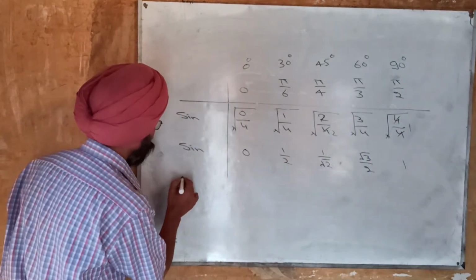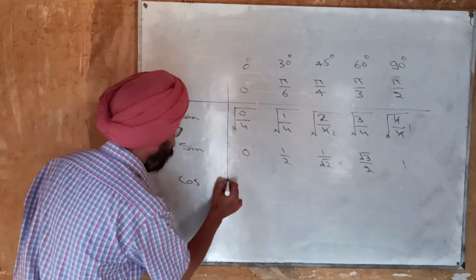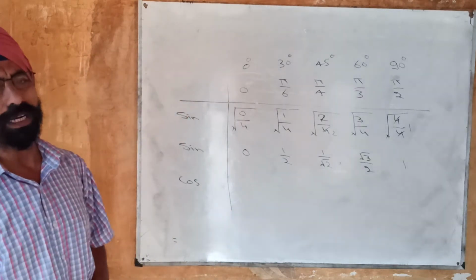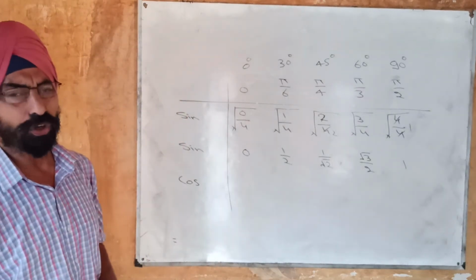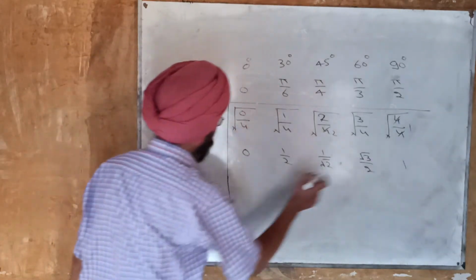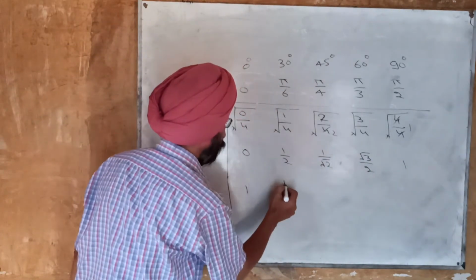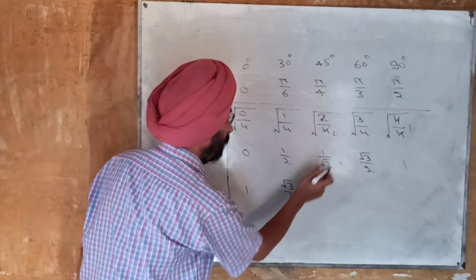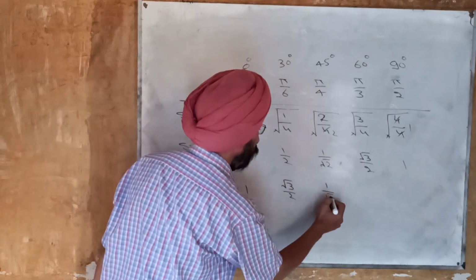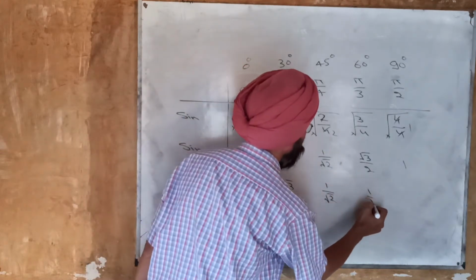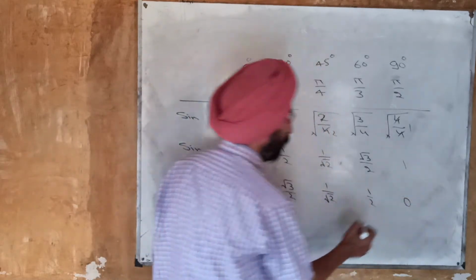Now we move on to the values of cos. What you have to do, you are just to write these values in the reverse order. So you start with 1, then root 3 by 2, then 1 upon root 2, then 1 by 2, and in the last you will get 0.